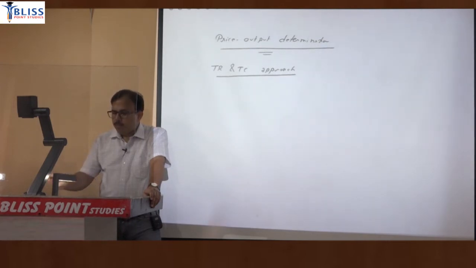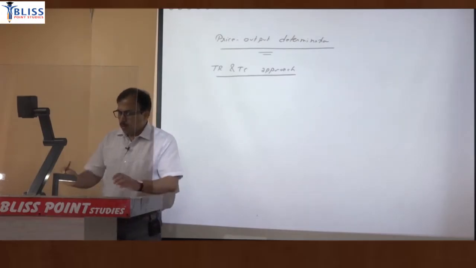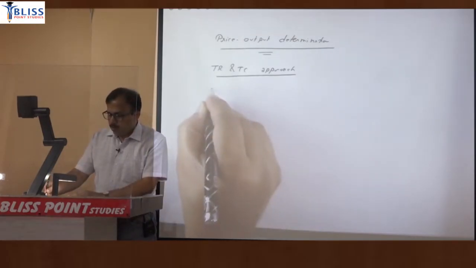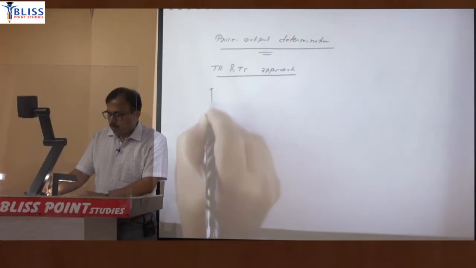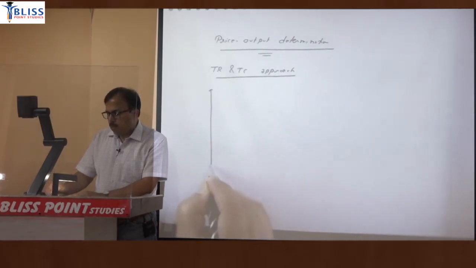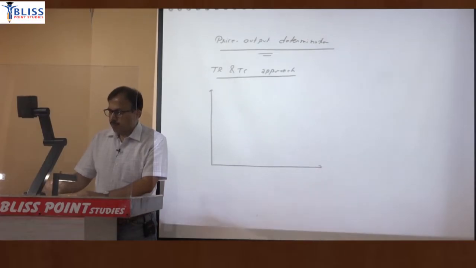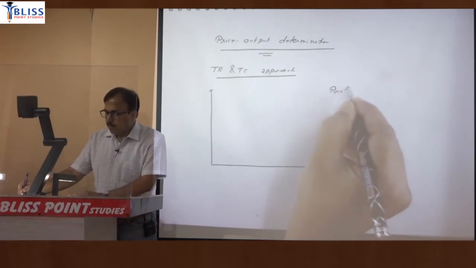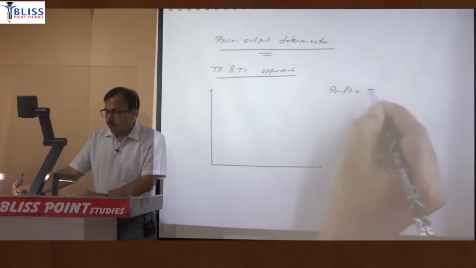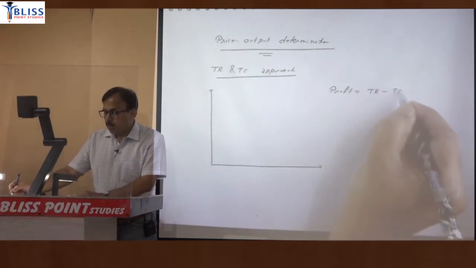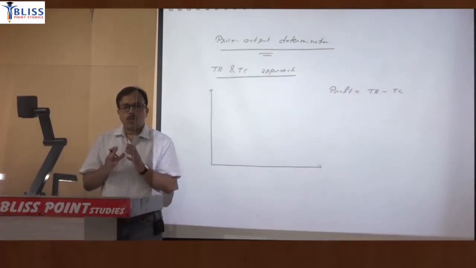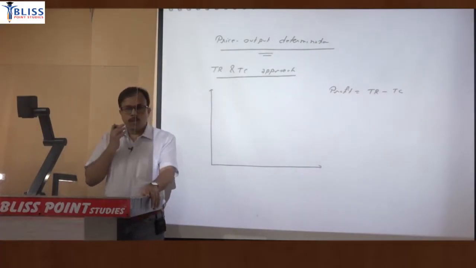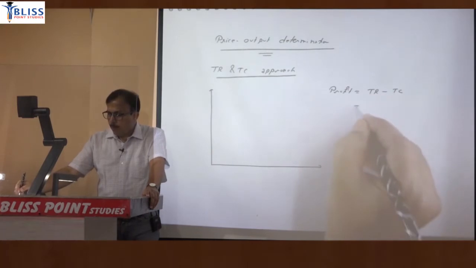So one by one, first we are discussing this TR and TC approach. So focus here. First, we have to explain this in graphical way. So when we calculate profit, it is difference of revenue and cost. So we have to draw revenue line, we have to draw the cost line one by one.